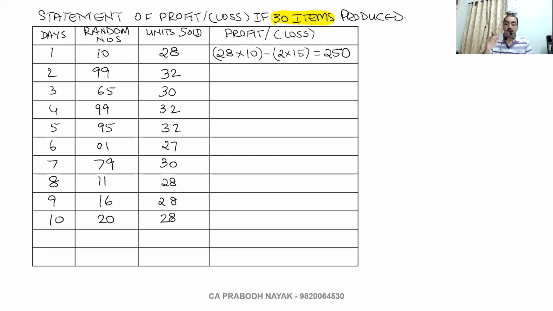If it is a loss, I'll put it in brackets, or I will write minus. So 28 into 10 minus 2 into 15. Why 28 into 10? 28 units are sold, so profit on sale is 50 minus 40, 10 rupees. I have produced 30 units, 28 are sold, 2 are unsold. On those 2 unsold units, there is a loss of 15 rupees per unit, so 2 into 15, 30 rupees loss. So it is going to be 250 rupees. Have you understood?